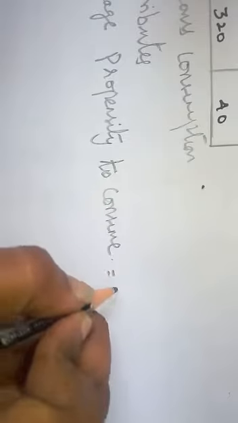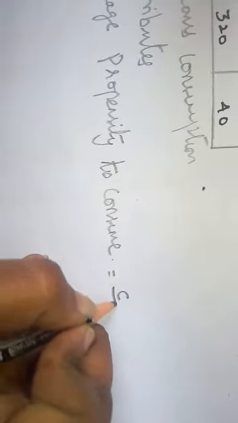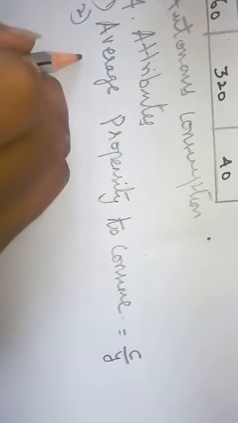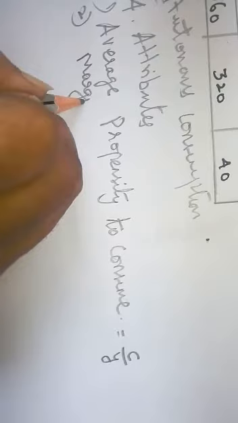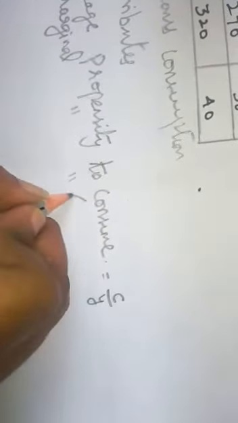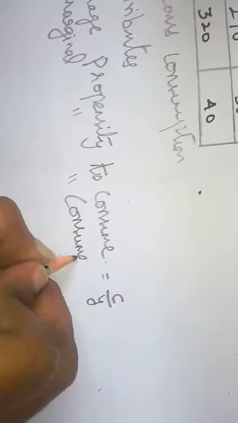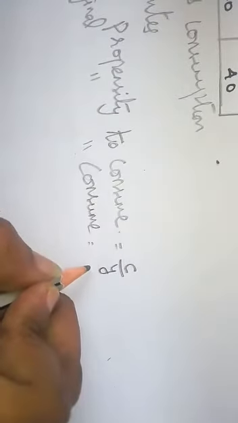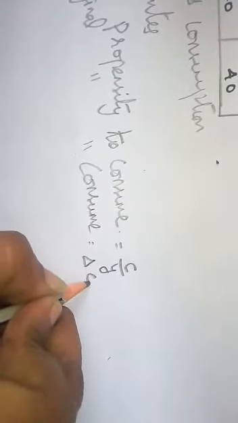This can be shown as C divided by Y. Second is marginal propensity to consume. This can be shown as delta C divided by delta Y.